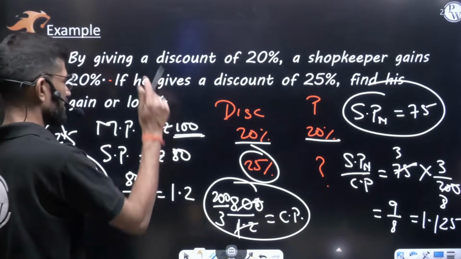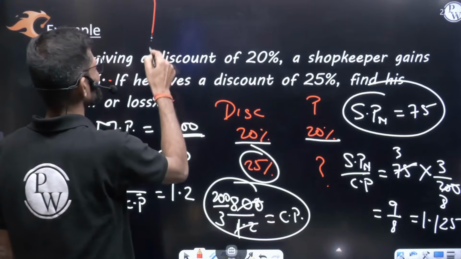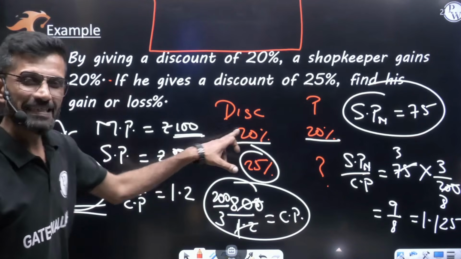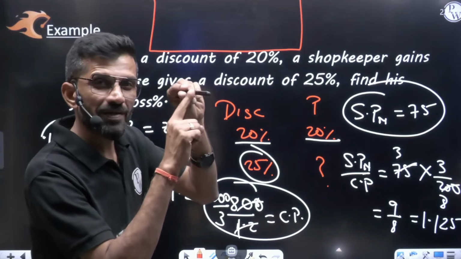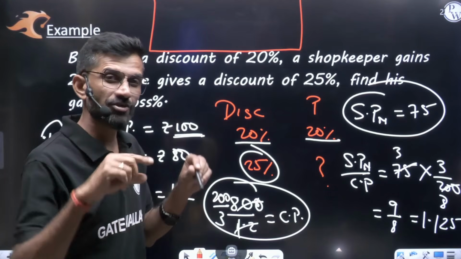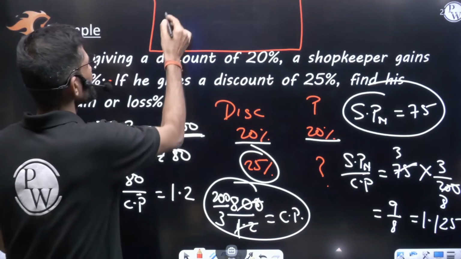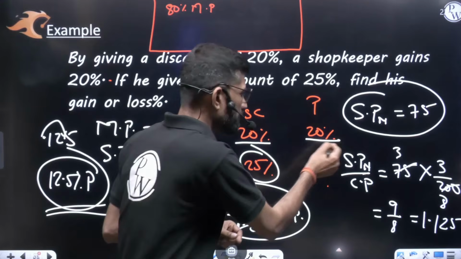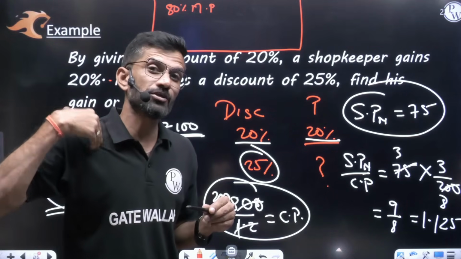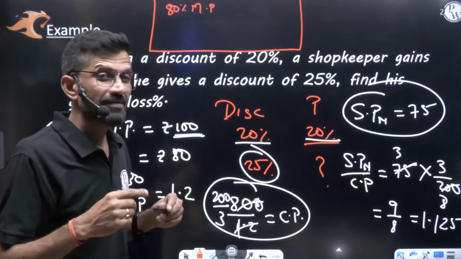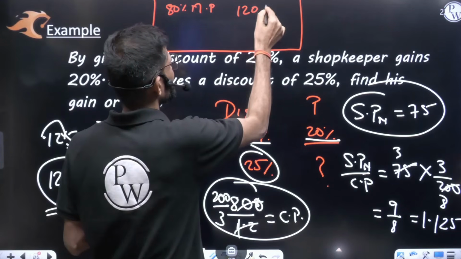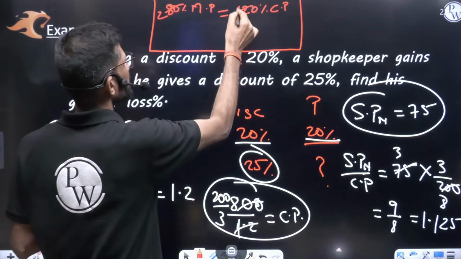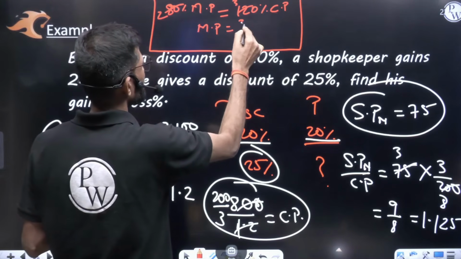Now, you can do this only in decimal space. Let us understand how. A 20% discount means the selling price is what percent of the mark price? A 20% discount means the selling price will be 80% of the mark price. So 80% of the mark price is the selling price. A 20% profit means the selling price will be what percent of his investment, of his cost price? 120% of his cost price. This will be the selling price. Both are the selling price, so both are equal. If I am not wrong, 4 2s and 4 3s, so I get the mark price as 3 by 2 of the cost price.